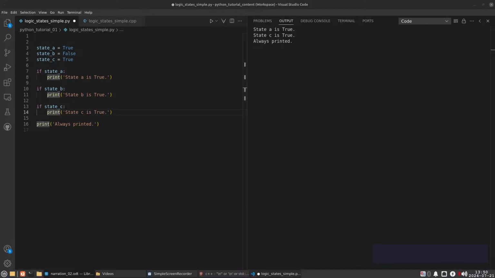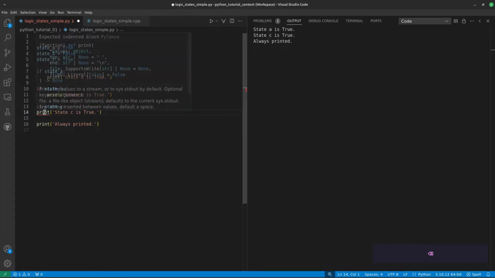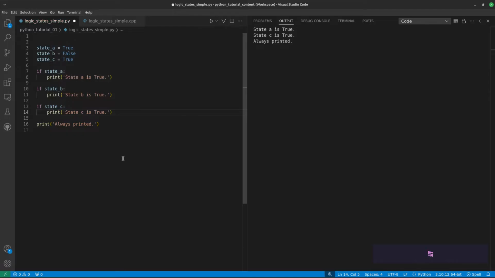In most cases, VS Code will tell you if you have the wrong indentation. The line after a colon is expected to be indented to reflect the meaning of the colon. And if I thwart that, if I deliberately remove one, VS Code will pop up an error message: expected indented block. VS Code is very hand-holdy that way. It'll tell you whether you make an obvious syntactic error of that kind.